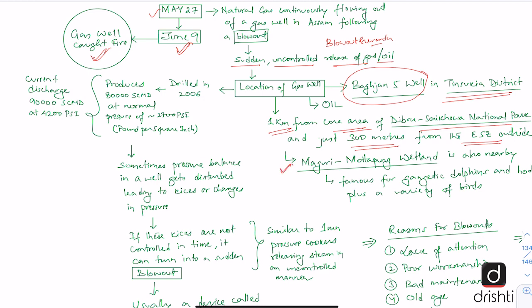And another famous wetland called Maguri Motapung wetland is also nearby. And this wetland is famous for the Gangetic dolphins and Hoolock gibbons. And it also houses a variety of birds.